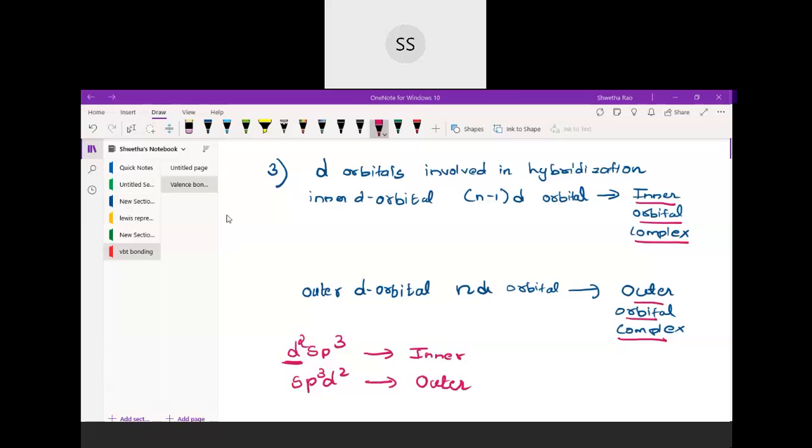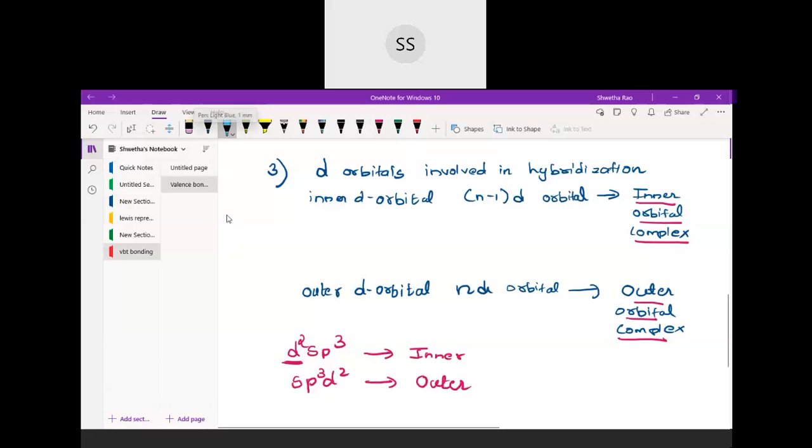This inner orbital complex is called a low spin complex. So you can either write inner orbital complex or low spin complex. And these outer d orbital complexes, that is the outer orbital complex, are named high spin complexes.